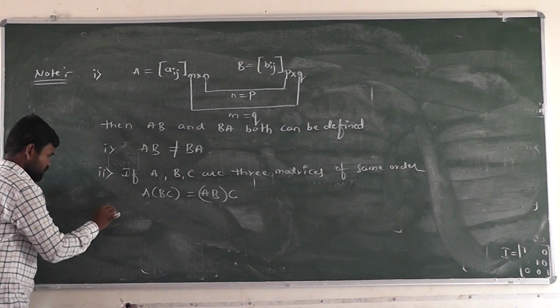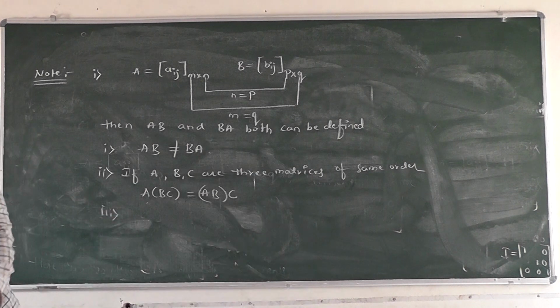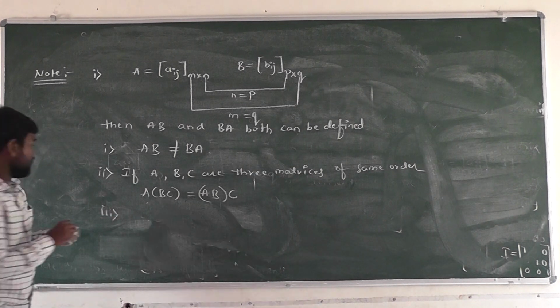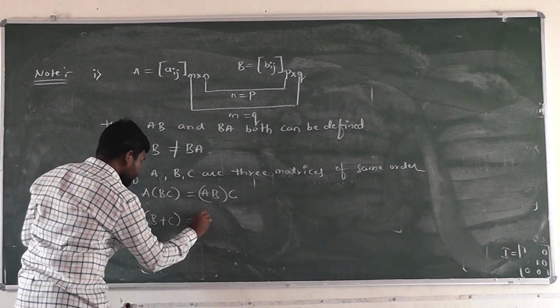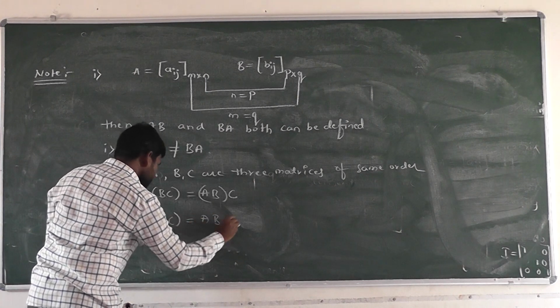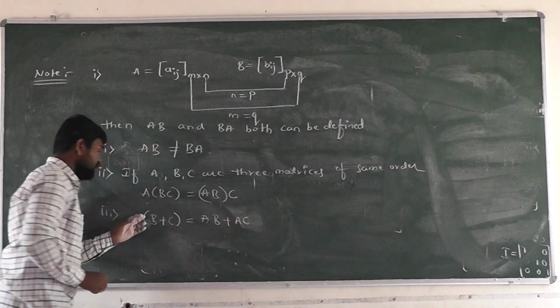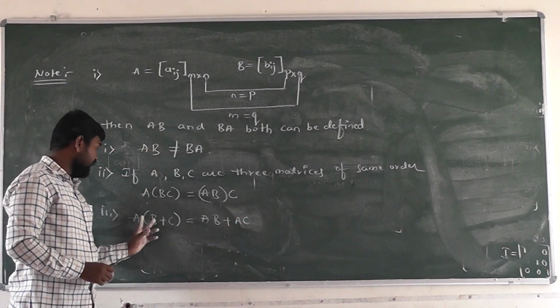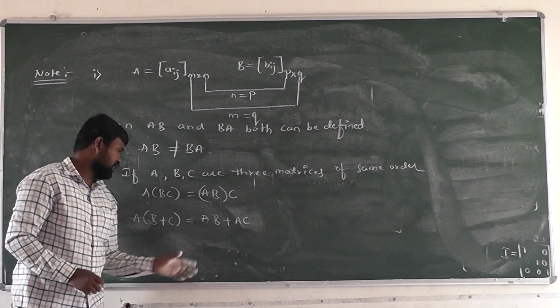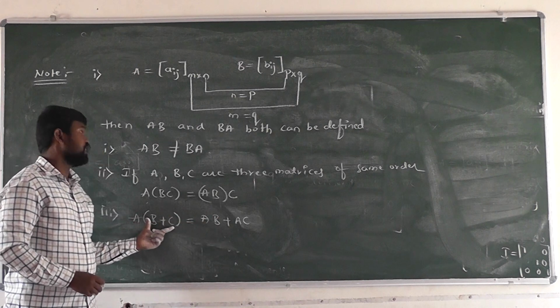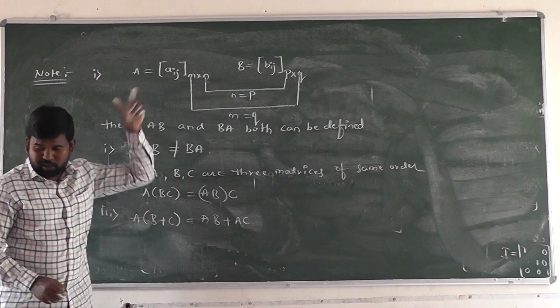Next, third one. Here A into B plus C is equal to AB plus AC. Right? Here this is the distributive property. A into B plus C, we have to distribute A into B plus A into C. Then the distributive property is satisfied in matrix multiplication.